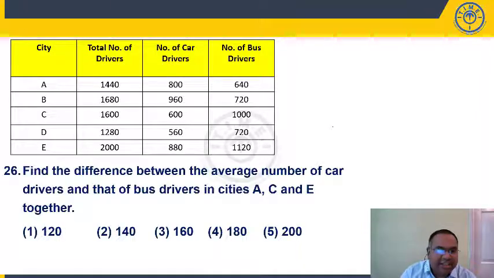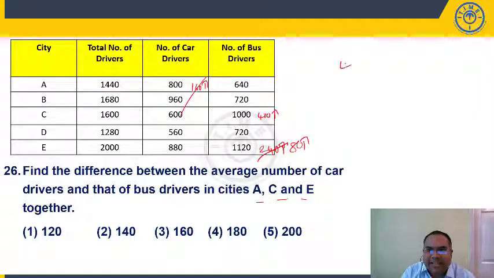Question number 26, students. Difference between the average number of car drivers and that of bus drivers in A, C, E together. Now if you take A, C, E, if you see here, 800, 640, car drivers are 160 more in A. C, if you see here, bus drivers are 400 more. And E, 880, 1120. So it is how much? 120 plus 120, 240 more. So if you remove 160 here, it will still be 80 more. So total difference is 480. Bus drivers are 480 more.